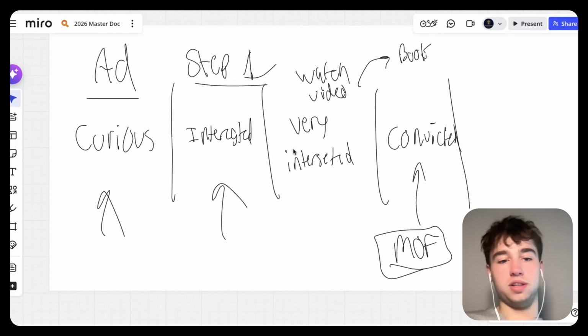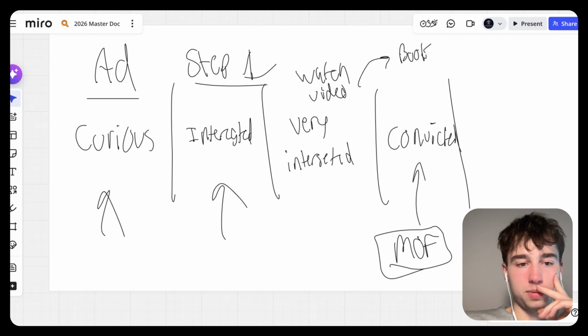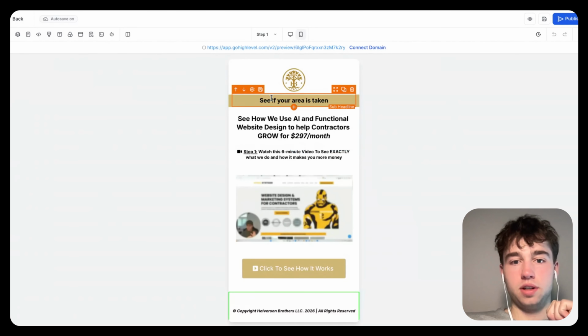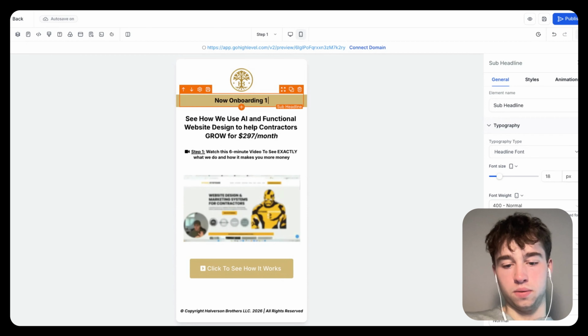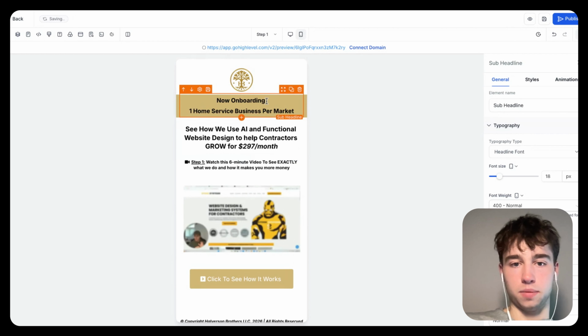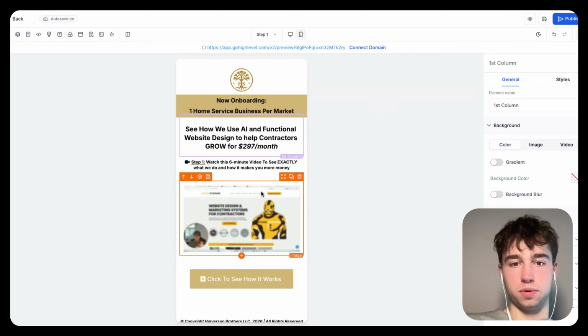Let's see what ChatGPT gave us. Cool. So we have a couple options for this kind of offer. We can do territory scarcity, which I like. Qualification scarcity as well, or we could do limited capacity. So I like the idea of now onboarding 1 home service business per market. This is a good way to frame scarcity. So you do something like this. I'd probably do something like now onboarding 1 home service business per market.